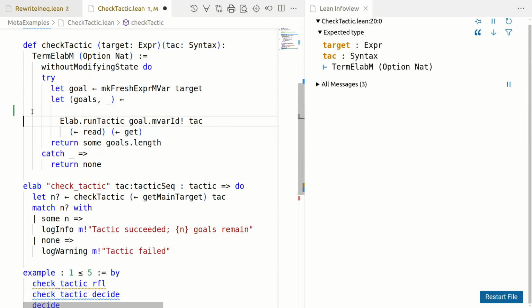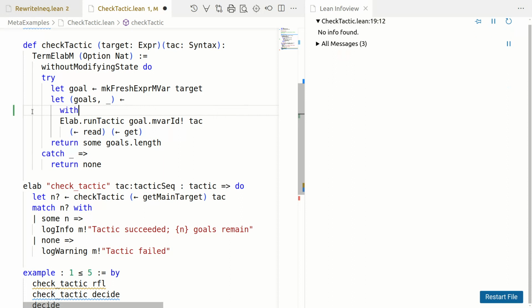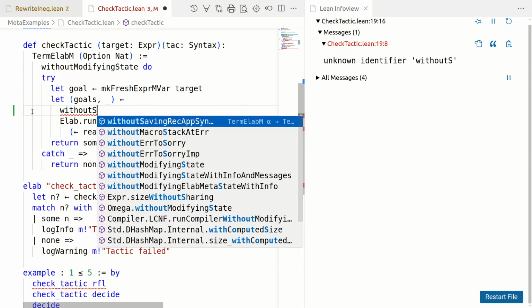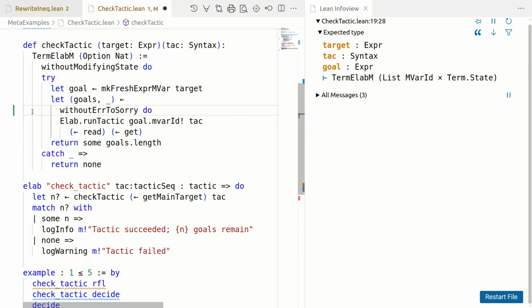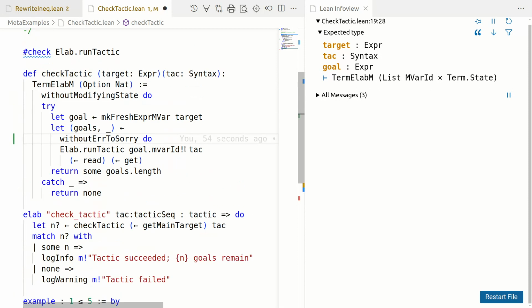Sometimes what happens is when you work with metaprogramming and test something, it works, and you find it's because the term, for example, a proof has been found with some sorries being inserted. So to avoid that, when we want to have a critical thing, we work with without to sorry do. We add this. Now, what this does is make sure that sorries are not generated while running the tactic. This is a refinement of last time's.